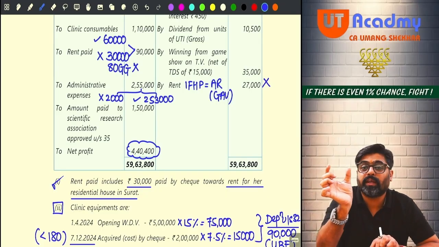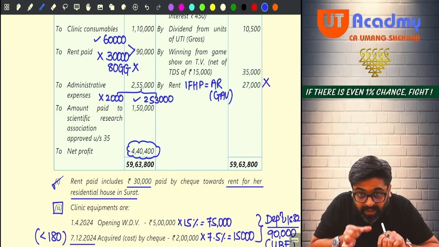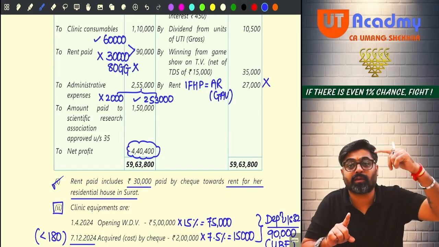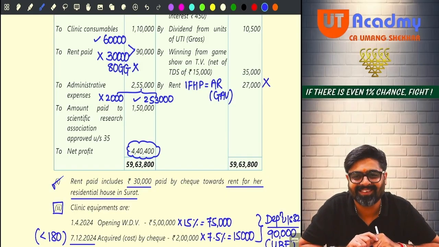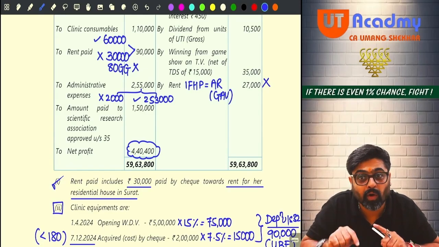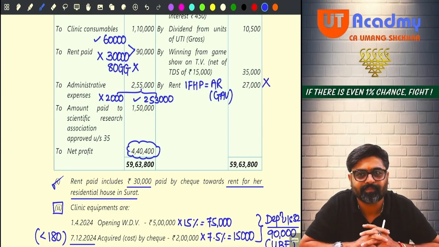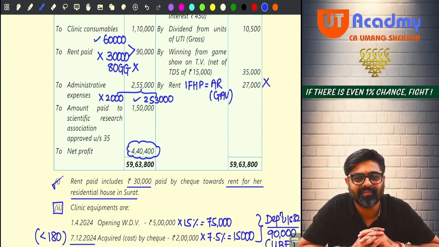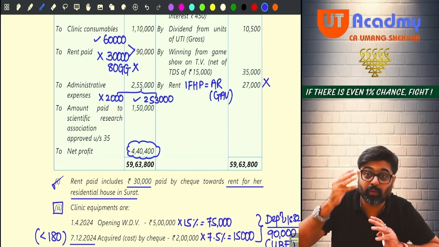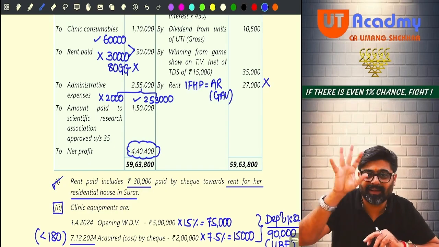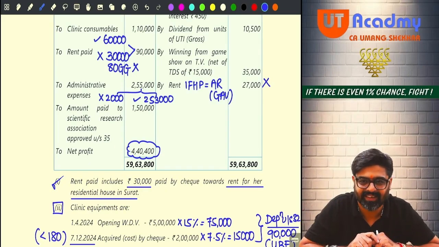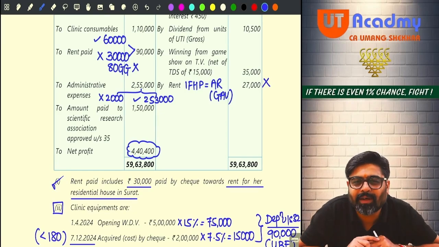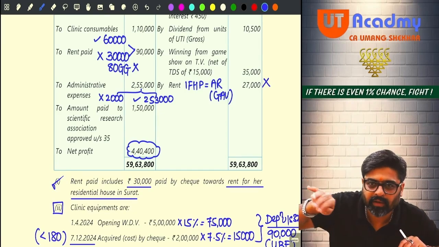This 2,000 is the municipal tax which is paid in this year. Hence you will reduce out of 27,000. If I would have been your examiner, I would have said that this 2,000 is paid on April 2025. So what you would have done, disallowed from here.